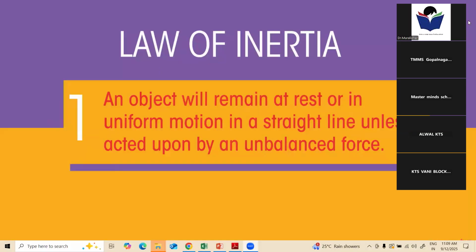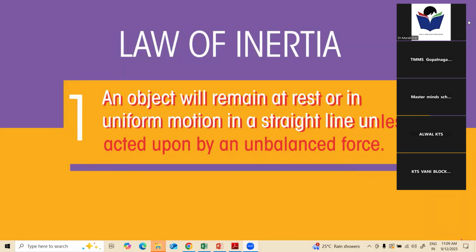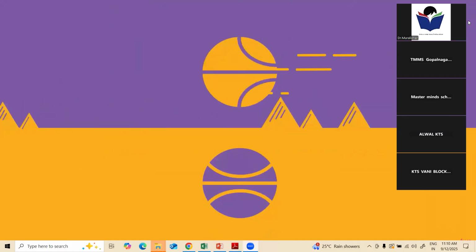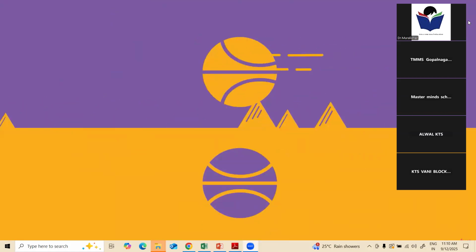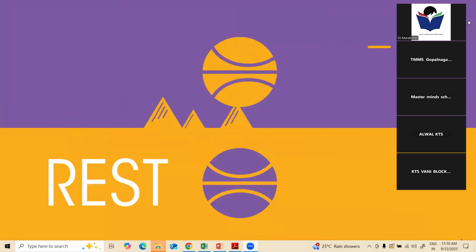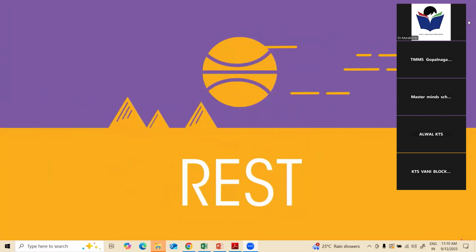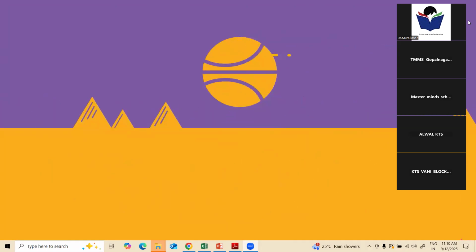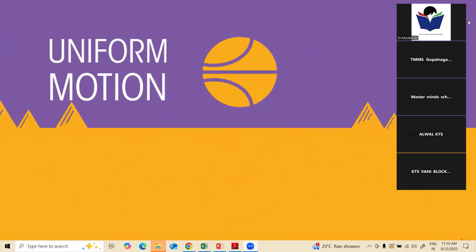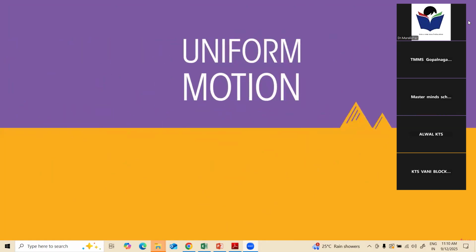Newton's first law says that an object will remain at rest or in uniform motion in a straight line unless acted upon by an unbalanced force. But what does this actually mean? Firstly, it means that when an object is not moving, it will remain at rest until an unbalanced force acts on it. The statement also tells us that an object will remain in uniform motion in a straight line unless acted upon by an unbalanced force.